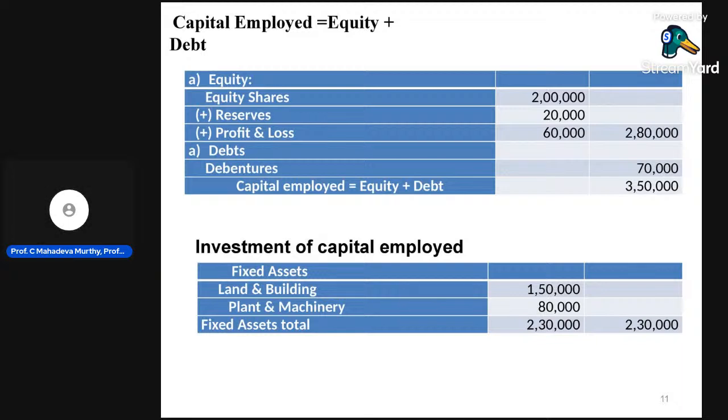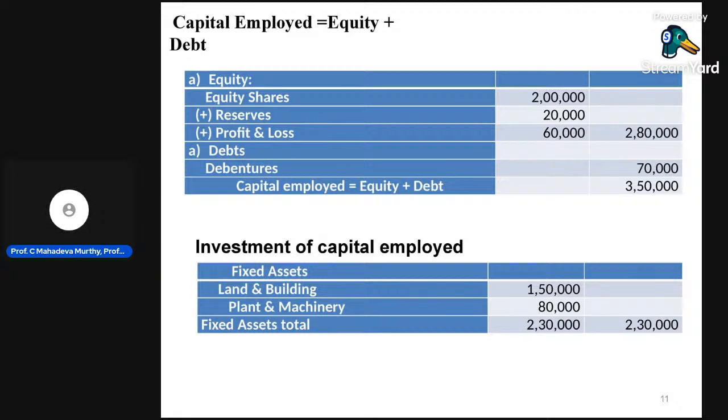In the position statement we look at capital employed. Capital employed means debt plus equity is equal to capital employed. Capital means in the form of cash and machineries or in any form for that matter.